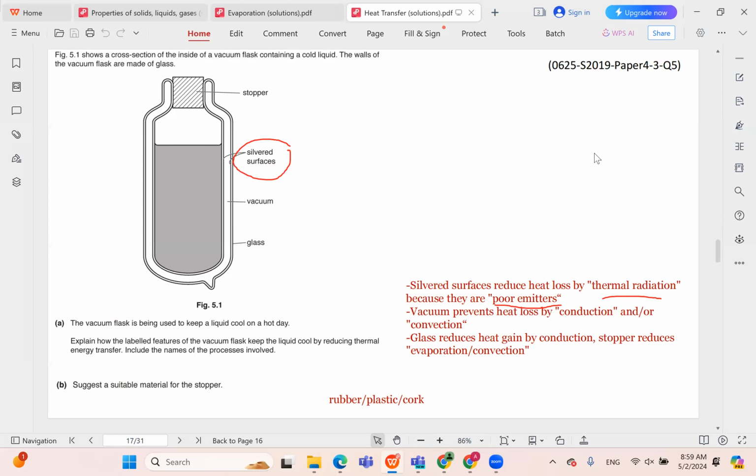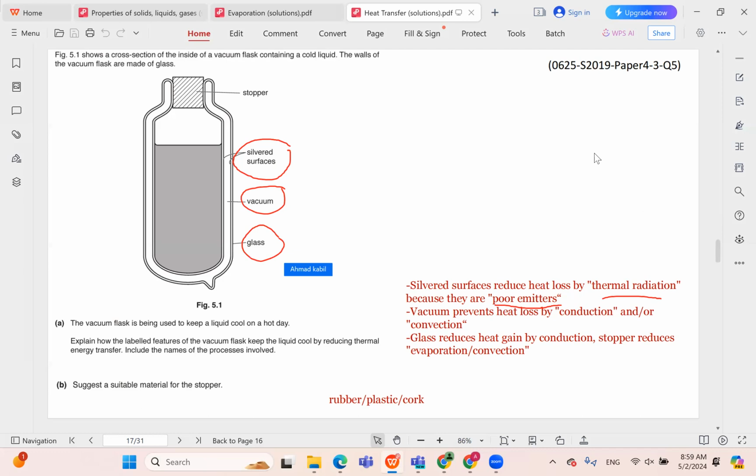As for vacuum, it can reduce conduction as well as convection. So you need to state conduction and convection in terms of vacuum, because the only method of transfer that works through vacuum is radiation. Finally, for the glass, it is a poor conductor, of course. It's a non-metal, it's a poor conductor.